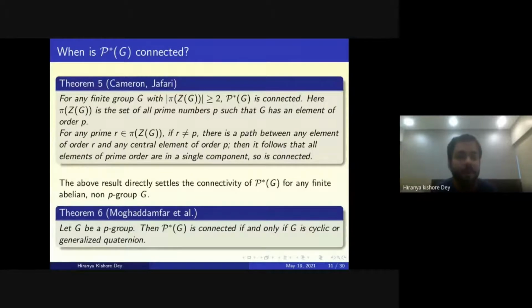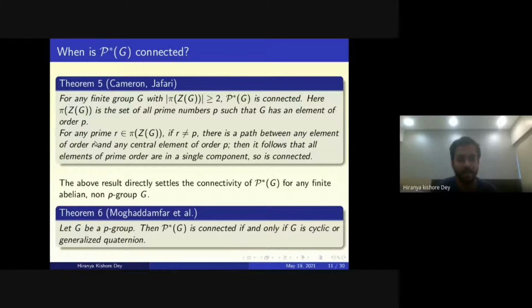And from this, we ask, when is this P star G connected? For that, Cameron and Jafari proved that for any finite group G with cardinality of pi of ZG greater than or equal to 2, this P star G is connected. Here pi of ZG is the set of all prime numbers P such that the center of G has an element of order P.